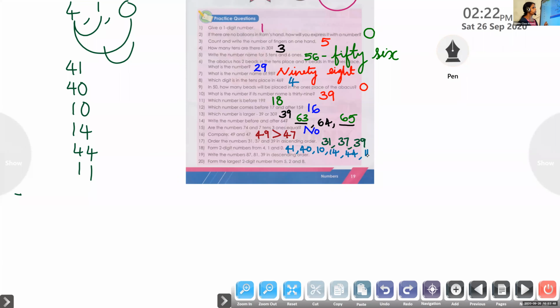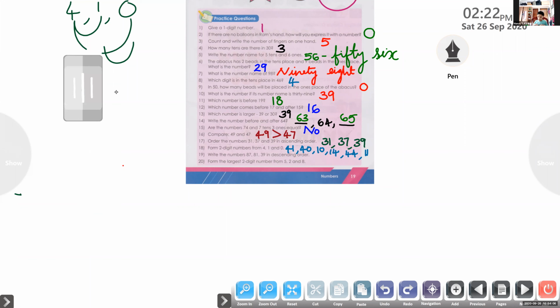Now, question number 19. Manav, please unmute and read question number 19. In descending order. Write the numbers.